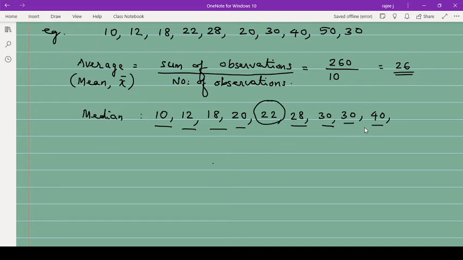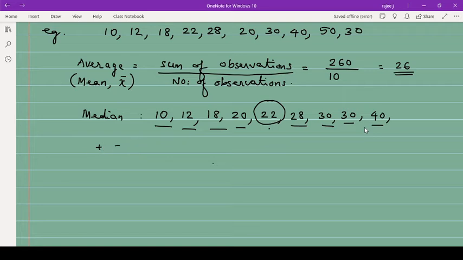But that is when n is an odd number. Here n is 9, the number of observations is 9. So in that case, exactly the middle one is the n plus 1 by 2 value. N is 9, so 9 plus 1 by 2. 9 plus 1 means 10, 10 by 2, the fifth value. So the fifth value will be the median. Fifth value means 1, 2, 3, 4, 5. This is the fifth value. This will be the median when n is an odd number.